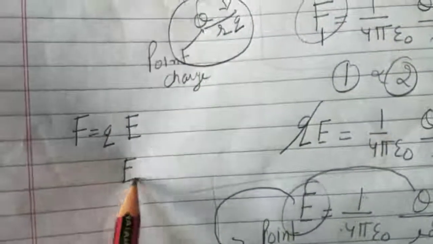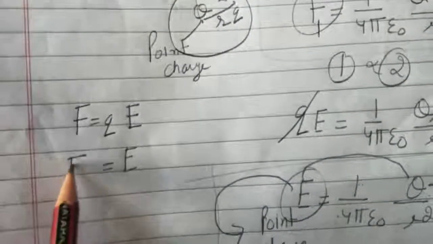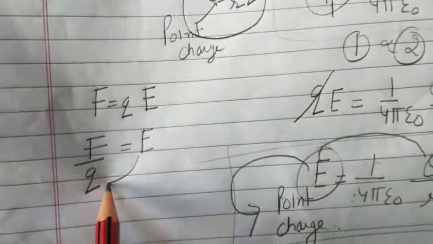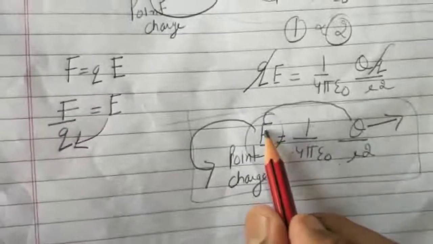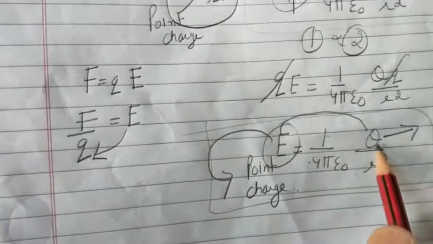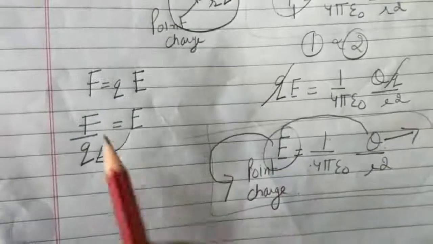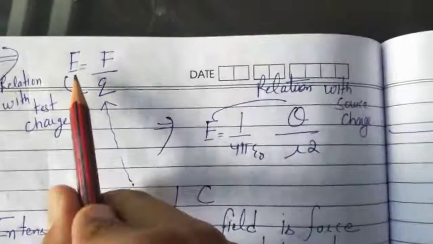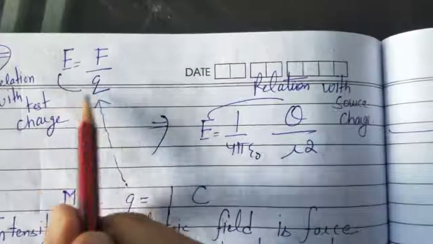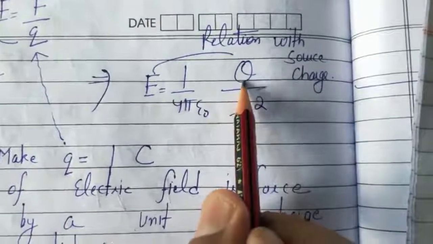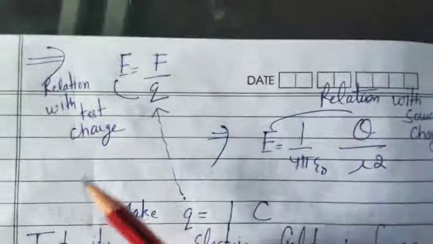Keep the electric field intensity here and bring q on that side. So this is the relation of electric field intensity with the test charge, and this is the relation of electric field intensity with the source charge.